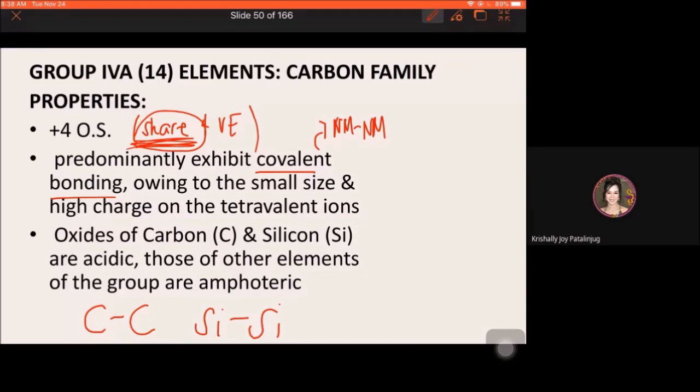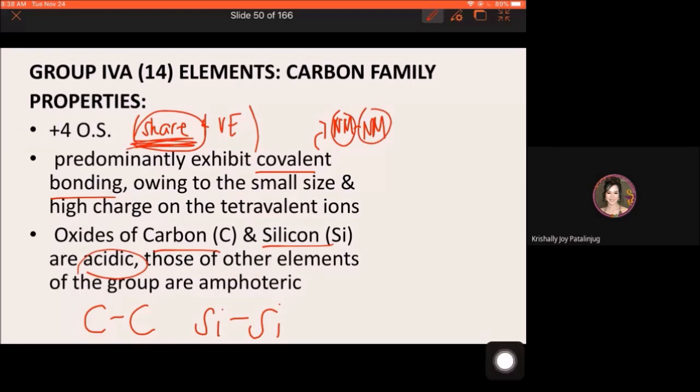Okay? Now, for the oxides of these elements, it is said to be acidic in nature. Kasi nga, carbon and silicon are said to be non-metals.